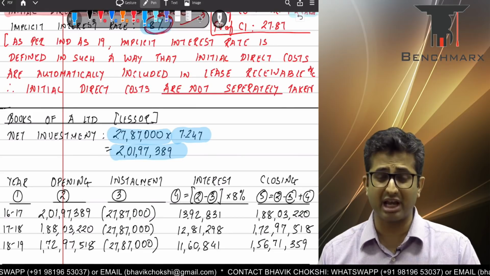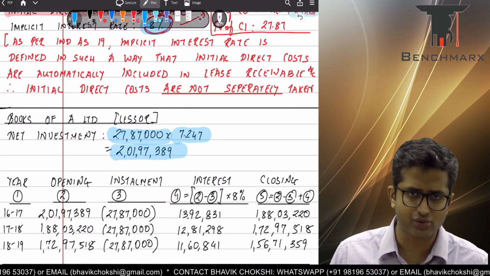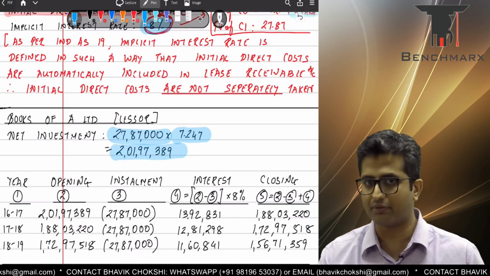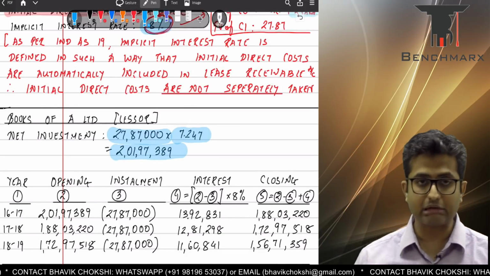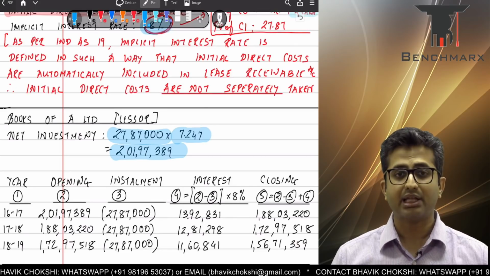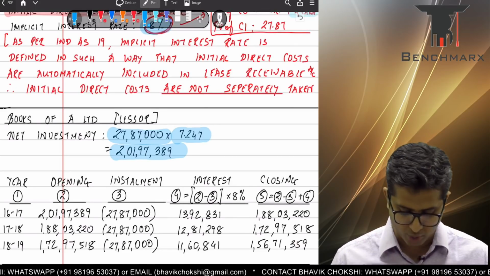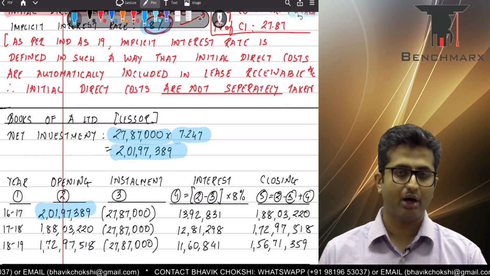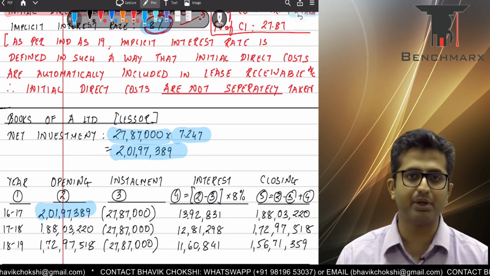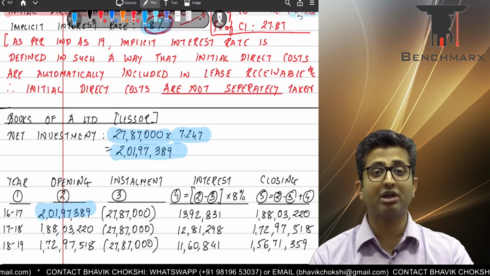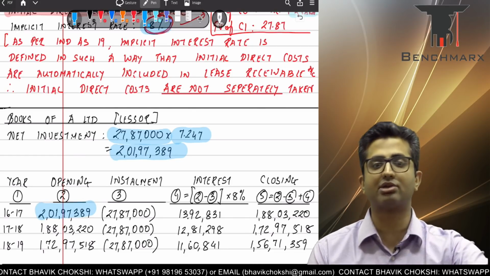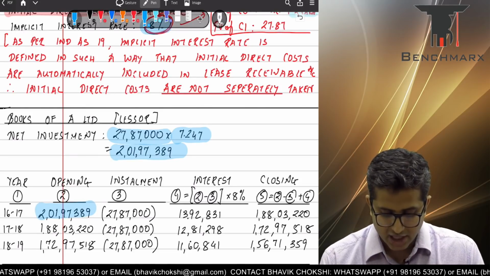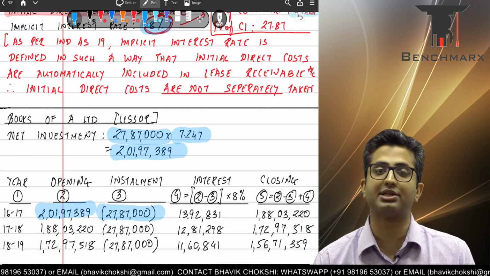Over here, I think there is an error in the institute's solution. The institute has considered that the repayment has happened at the end of the year, and hence if you see the interest calculation for the first year, they have taken interest on the entire 2 crore 1,97,000. Now that is factually incorrect, because the finance lease receivable will be recorded as 2 crore 1,97,389, and on the very first day, we have been told that the lease rentals are paid at the beginning of each year, and hence on the very first day, the lessee will pay us 27,87,000.